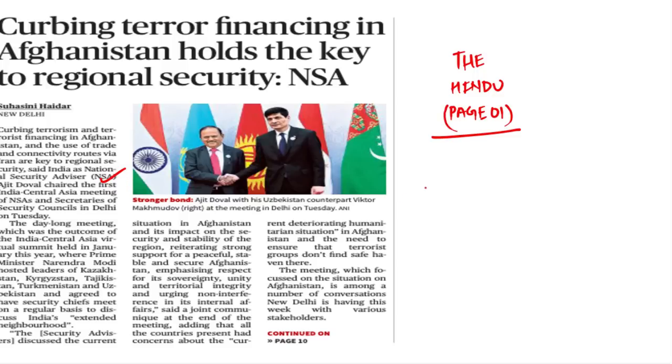Now, the Central Asian republics form part of India's extended neighborhood. And during the meeting, it was highlighted that the situation in Afghanistan is to be observed minutely. And it was also agreed between the countries that Afghanistan should not become a safe haven.